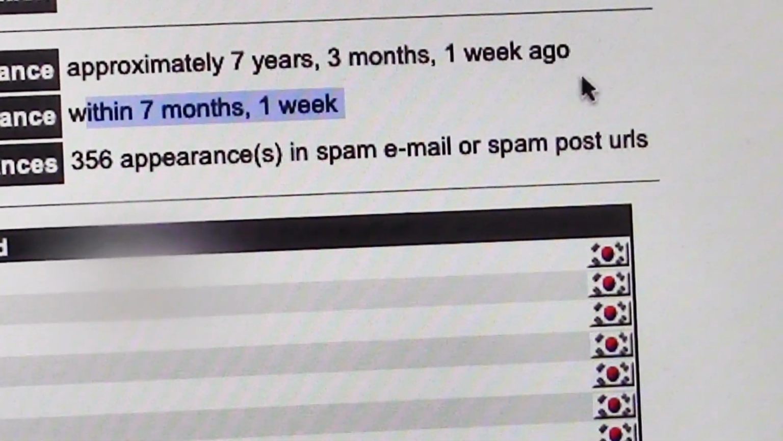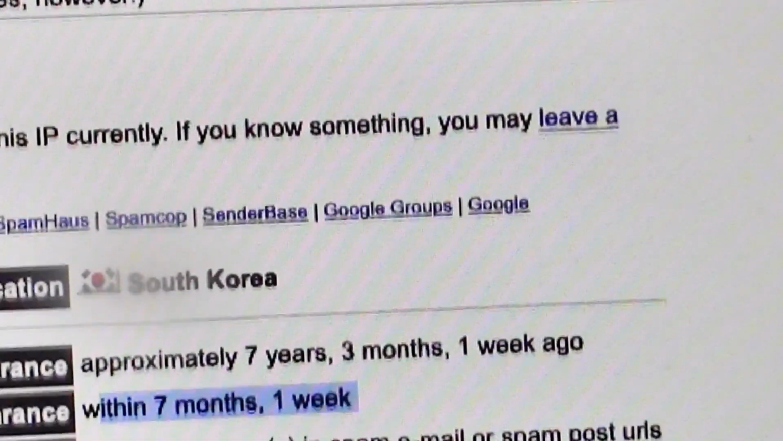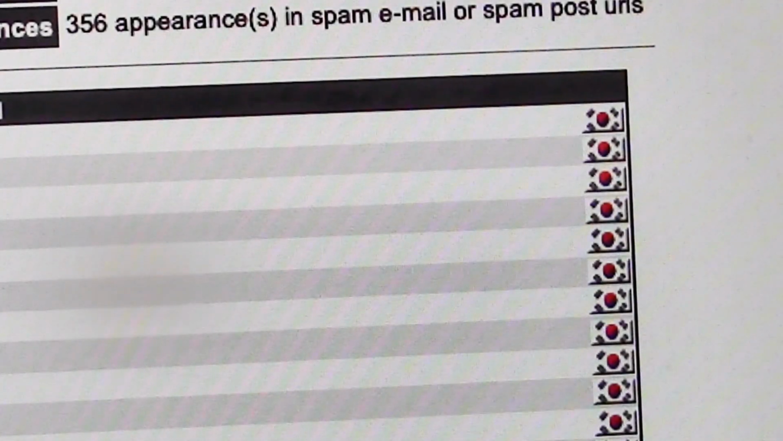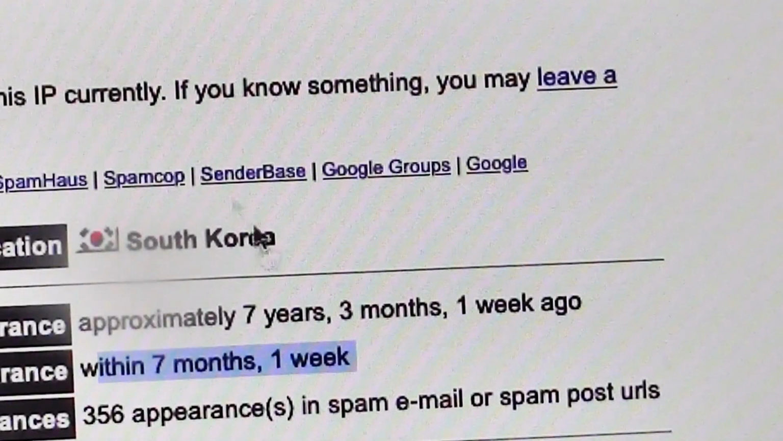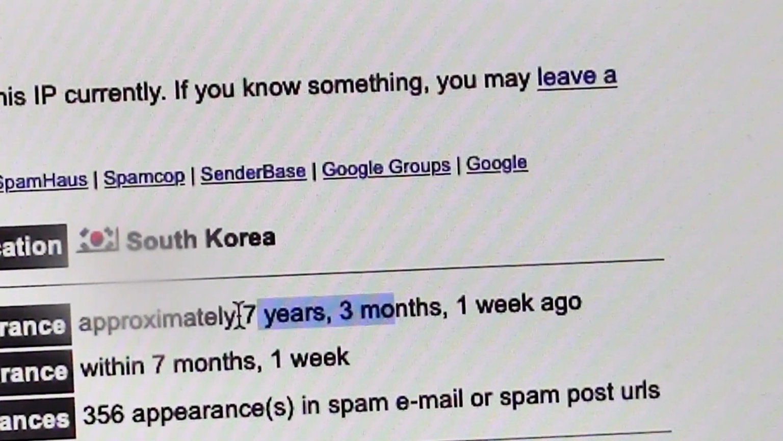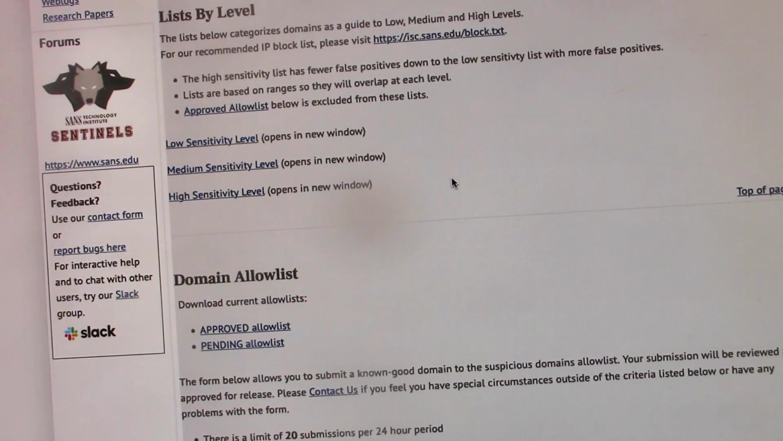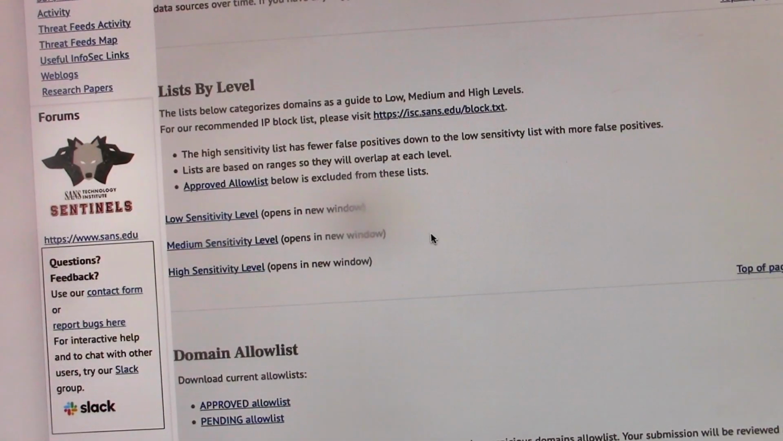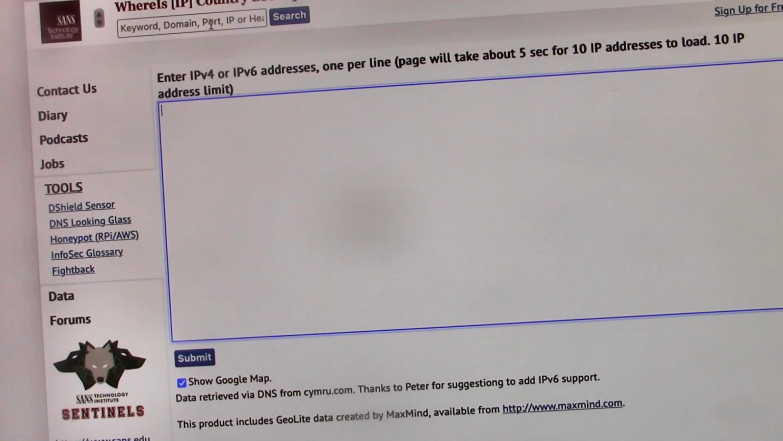So this is Honeypot again, the Honeypot lookup address project. They do not have any data on this current IP, but as you can see here, the first bad IP appearance was 7 years ago. So they've been using this site for 7 years for phishing attempts. Obviously it's been working for them. Threat level: low sensitivity. Oh, here we go. Here is a lookup.